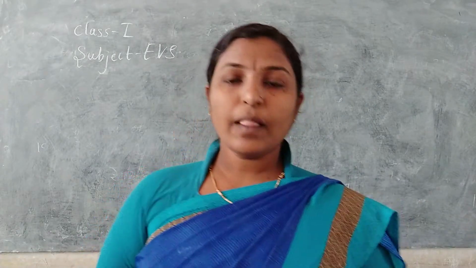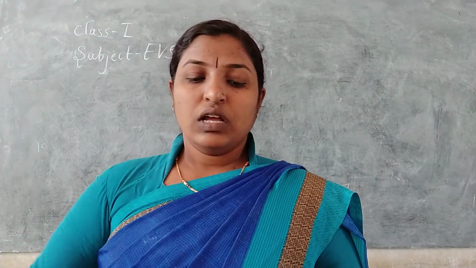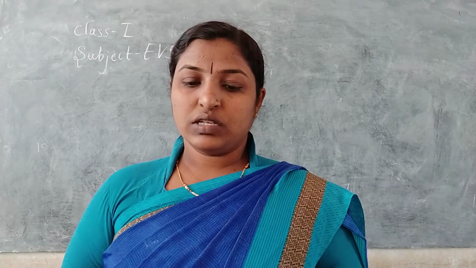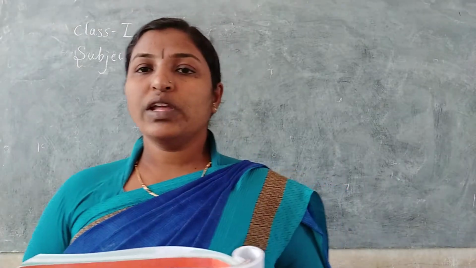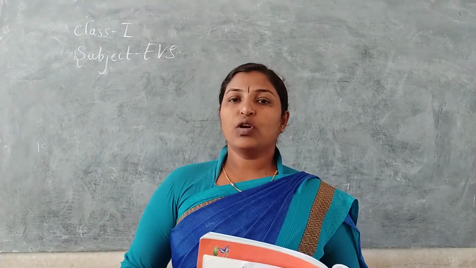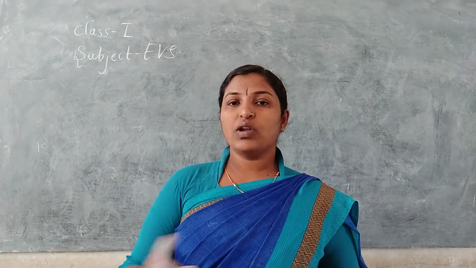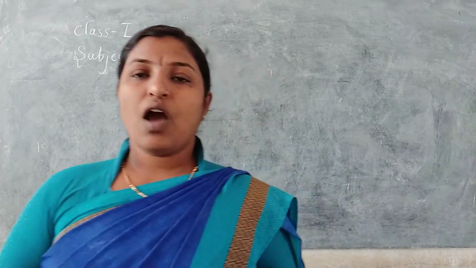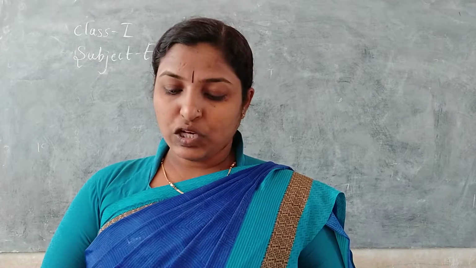Okay. The first lesson was Our Surroundings. Our surroundings is whatever area or whatever is present around us. In this lesson, open page number 75, lesson number 1, Our Surroundings.